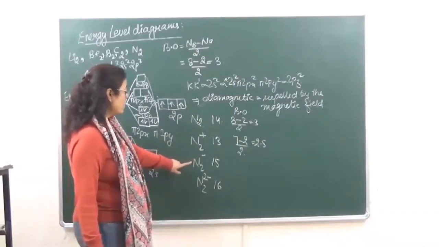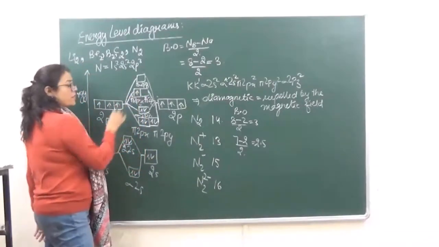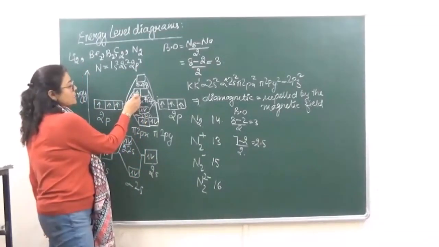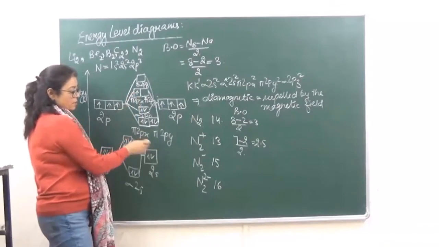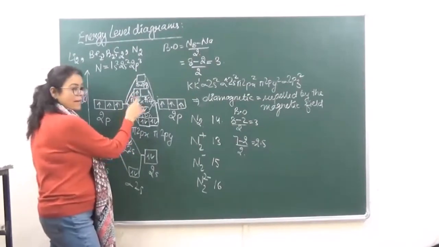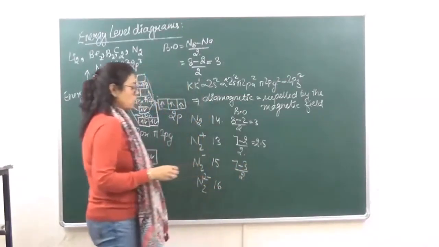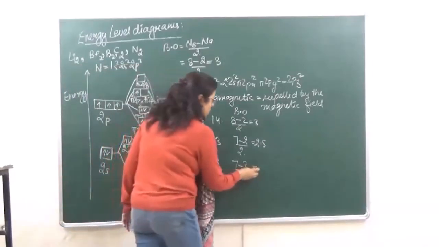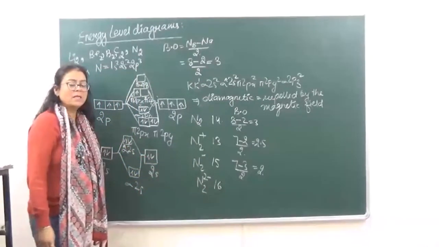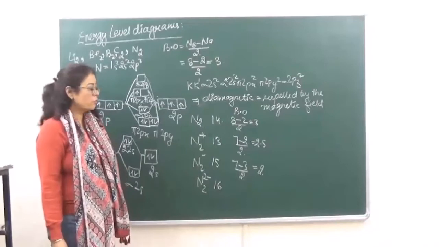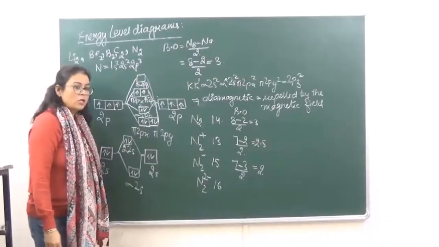ठीक है? Now when we are going to 15, N2 negative with 15 electrons, 1 electron will come over here. ठीक है? So if 1 electron is coming over here, then what is going to be the bond order? 15 के लिए 7 minus 3 divided by 2. 7 minus 3 is 4 divided by 2, that is going to come to 2. ठीक है? और 16 के लिए हम लोगों ने पिछले वाले उसमें किया था कि अगर 16 इलेक्ट्रॉन्स है तो what is going to be the bond order? 16 means we have one more over here, right? So 8 minus 3, 5.